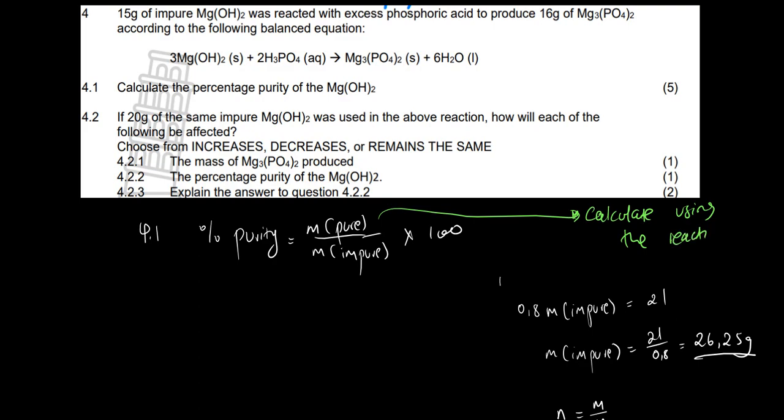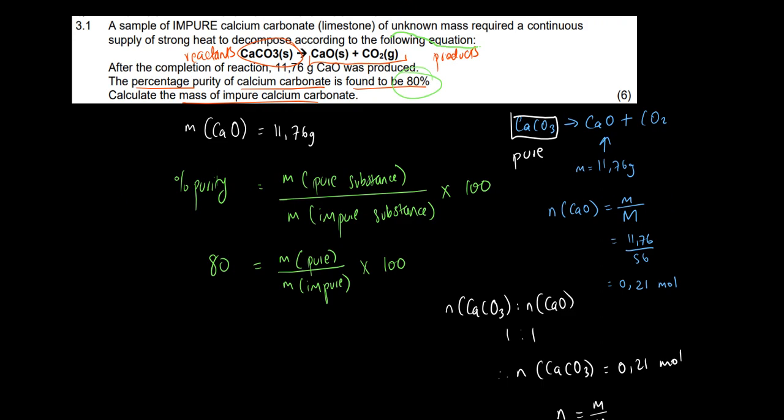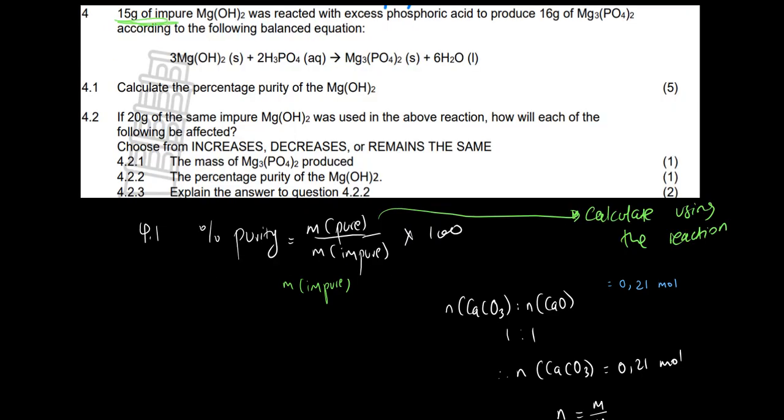That's how you get the pure sample. What about the impure? Usually they give you, if you have to calculate the impure, ne? Just like the one we did before, you needed to calculate the impure because it wasn't given. It was a sample of impure calcium carbonate of unknown mass. So what we did is that we calculated the pure sample, then we could simply substitute it and solve for the impure. Now here, the impure is given that it is 15 grams, you understand?